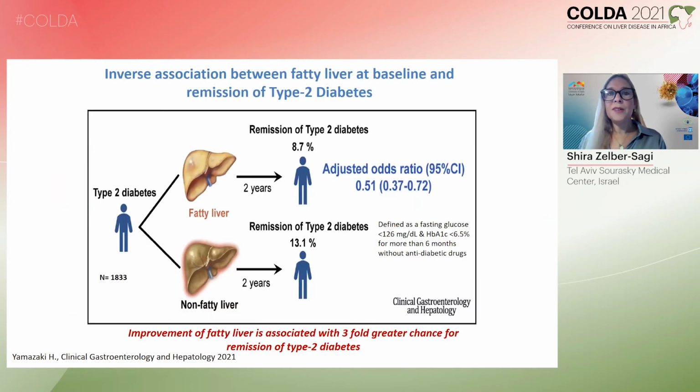Interestingly, there is also inverse association between NAFLD and remission of type 2 diabetes. If a patient has NAFLD, he has 50% less chance to have remission of type 2 diabetes in 2 years follow-up. However, if patients with NAFLD change their lifestyle and treat NAFLD and have remission of NAFLD, they have threefold greater chance of remission also of type 2 diabetes.